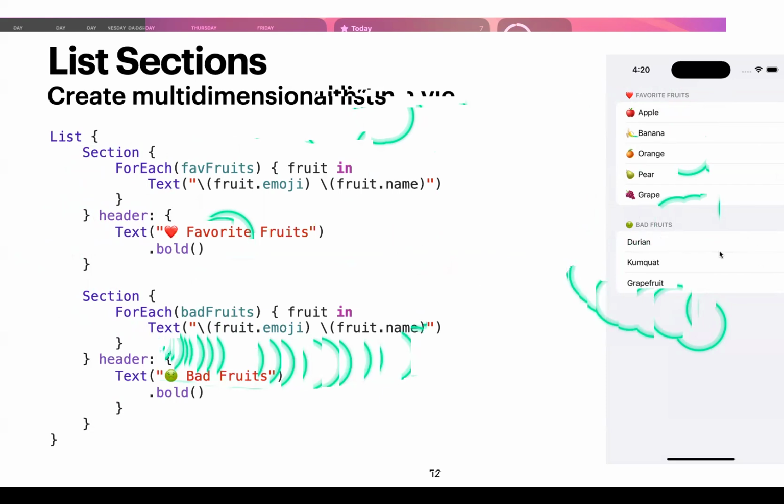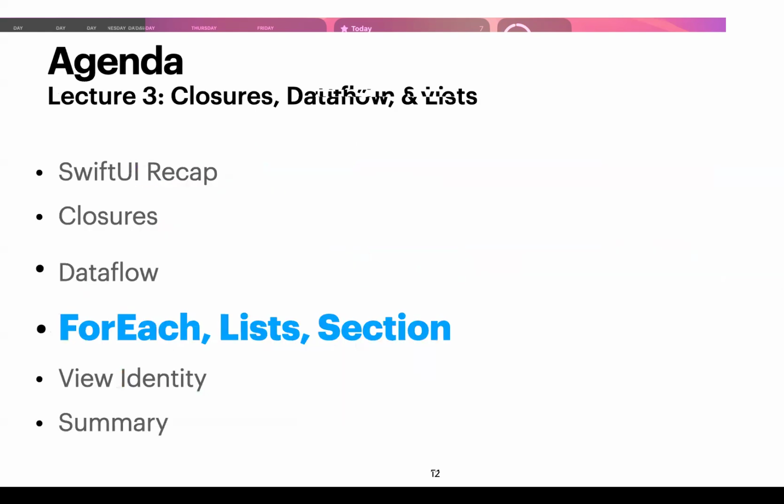Okay, pretty simple. And so this looks very similar to the settings app in iOS, right? So this is how Apple uses a list and sections. Any questions there?